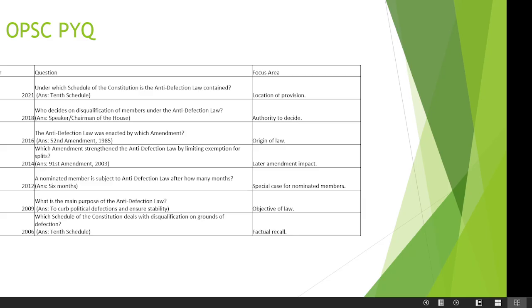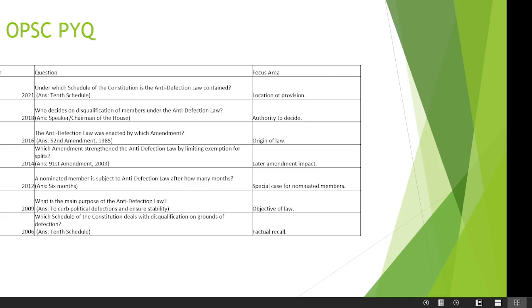Next, OPSC PYQ. As I have already discussed in the previous classes, this is only for revision purpose. I have not added all the options here, so we will only see the question and the answer, and you do the PYQ properly, check all the options and clearly understand. If you have gone through the class properly, then you will be able to answer all the questions.